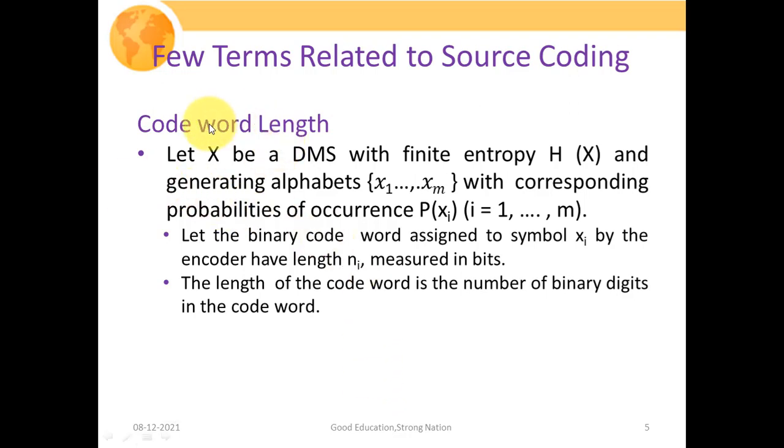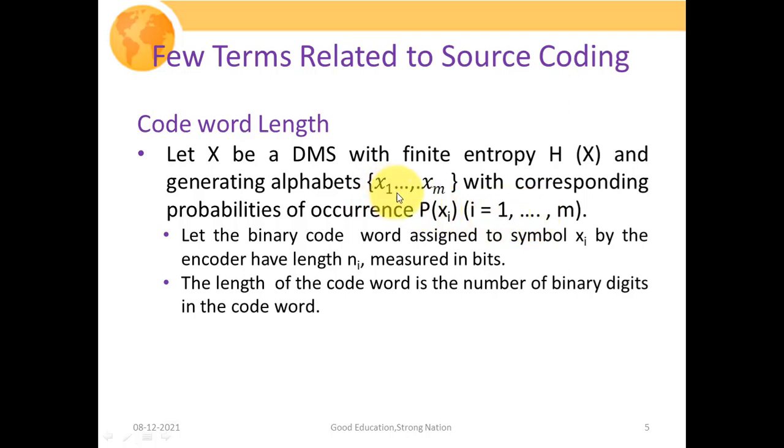So the first one is your code word length. So what is this code word length? Let X be the discrete memoryless source with finite entropy H(X), since H(X) represents the average information associated with that particular source, and it generates x1, x2, x3 up to xm symbols or alphabet with the corresponding probabilities of occurrence p(xi), where i goes from 1 to m.